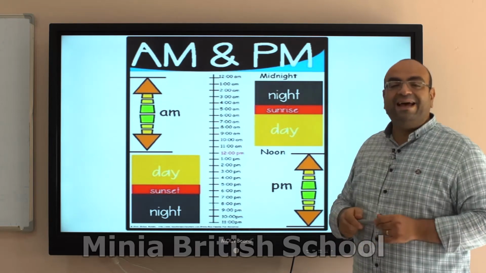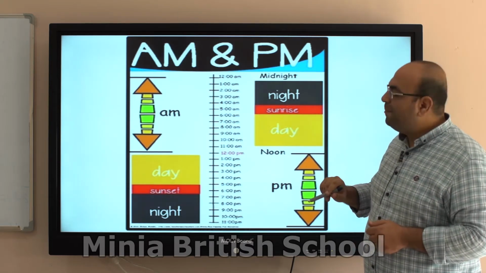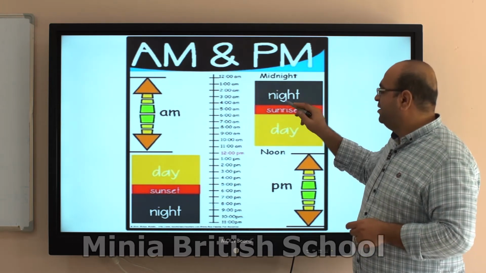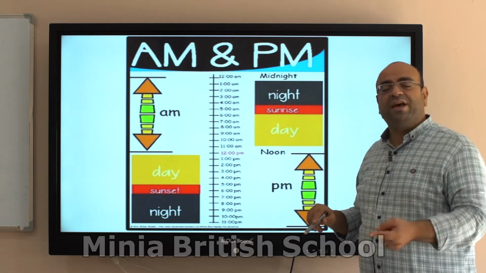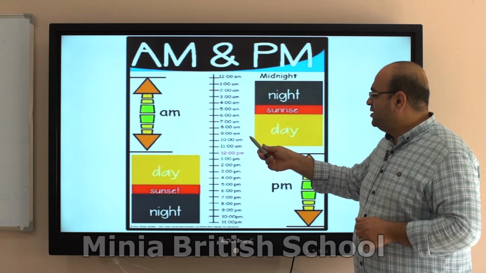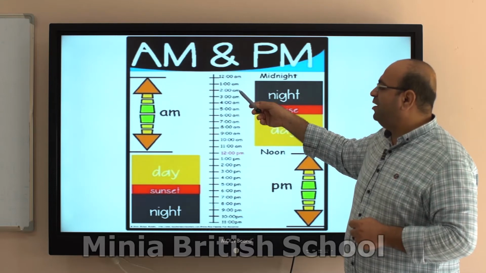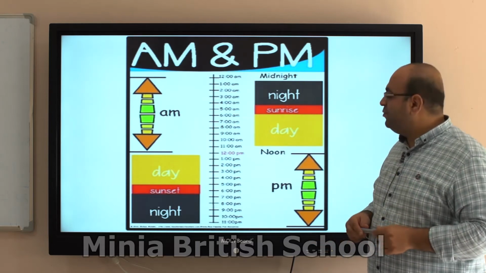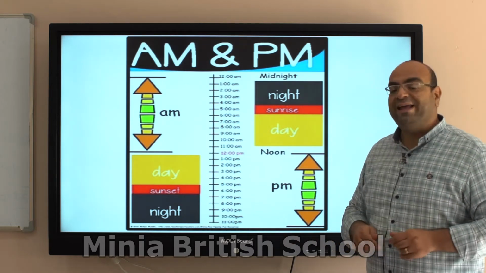So 12 AM, this is midnight. This is when we are asleep. Midnight, when we are asleep. AM, yes, that's the beginning of the day. All the time we are asleep, till the sunrise time, until we wake up, until we come back here to school, it's the daytime. All the clock time, I will say AM. 12 AM, 1 AM, till the sunrise, 5 AM, till we wake up, 6 AM, till we catch the bus and come to school, till the first break. All these are AM.